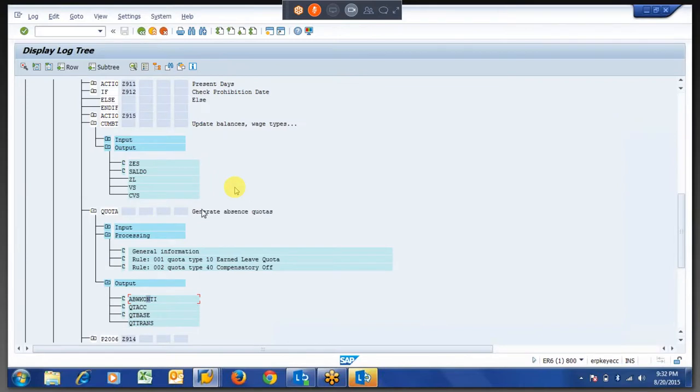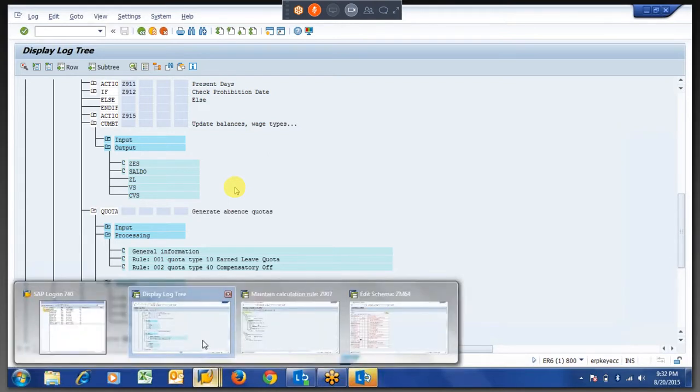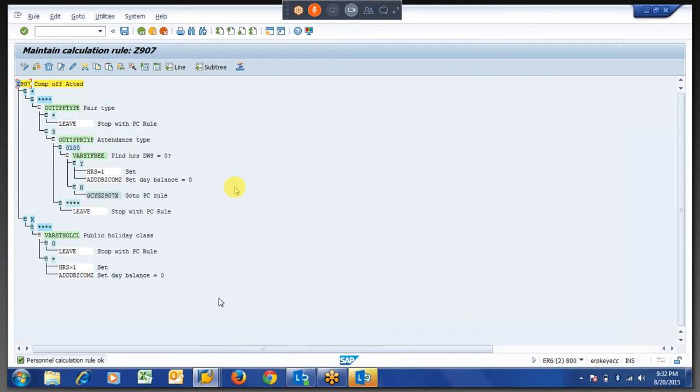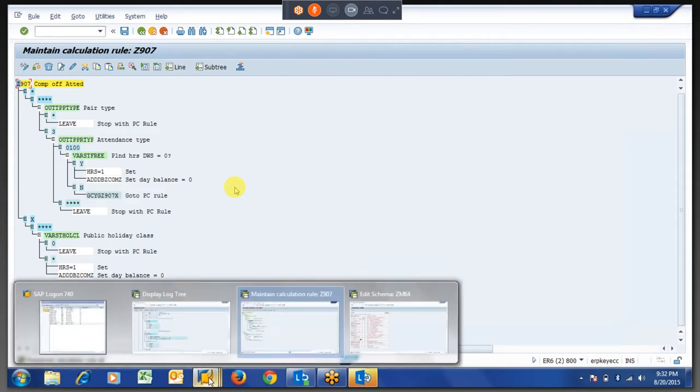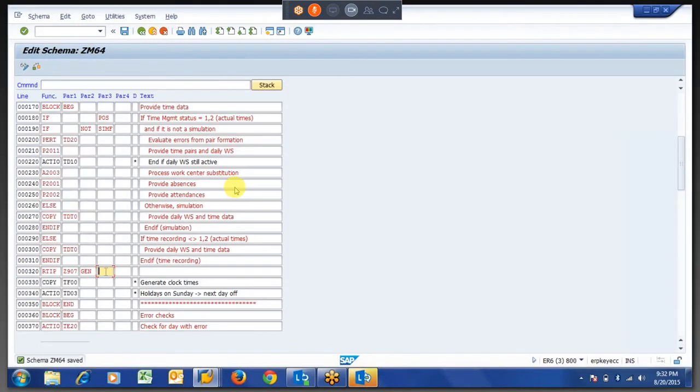So coming back to the PCR again, because I know you will be a bit confused by this PCR and especially the schema. Right. There is a Zen OR here.